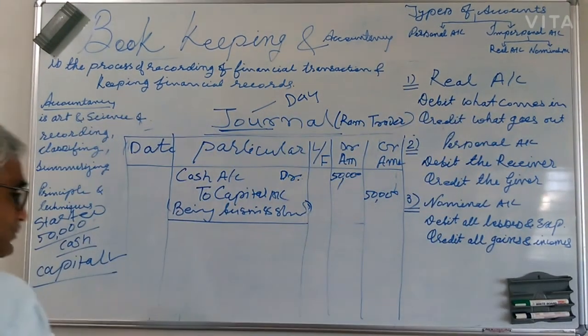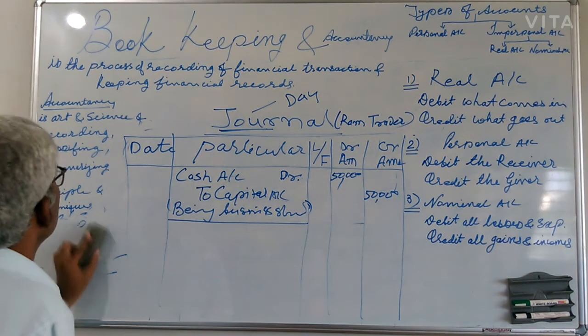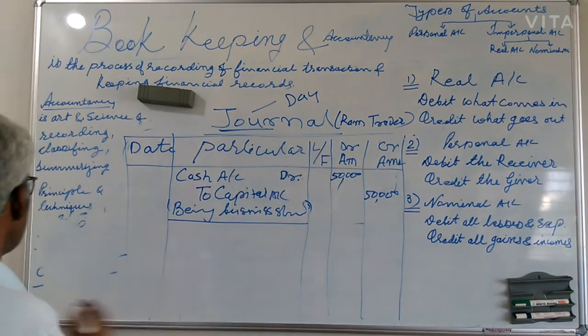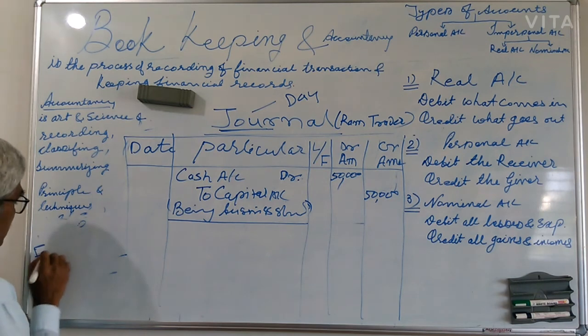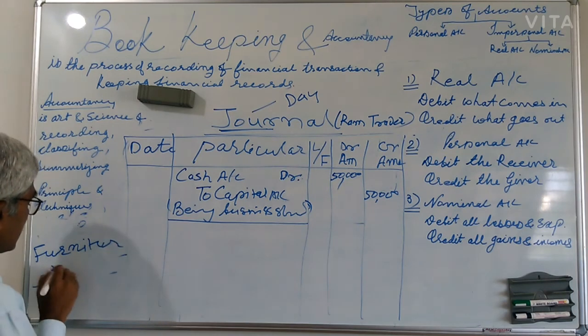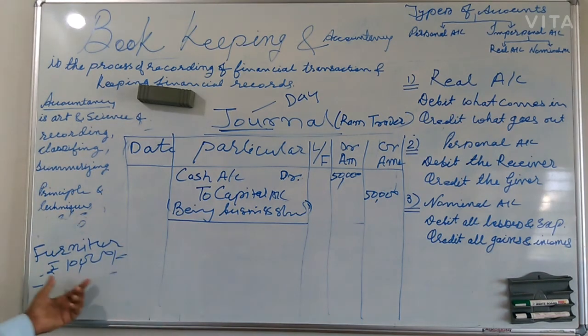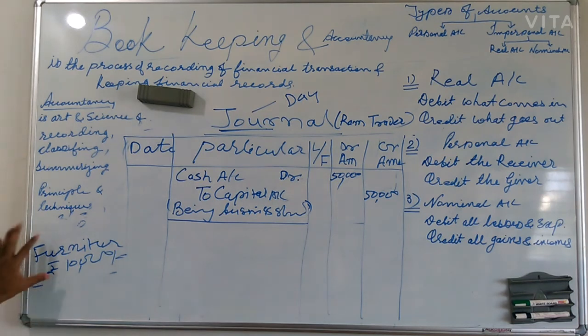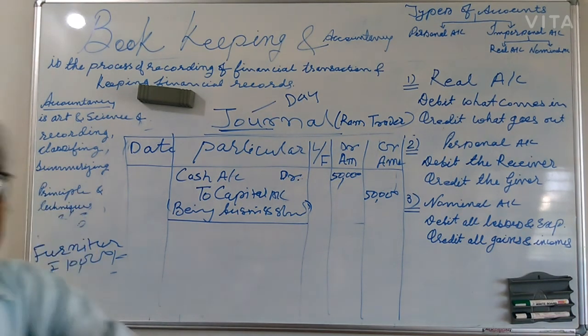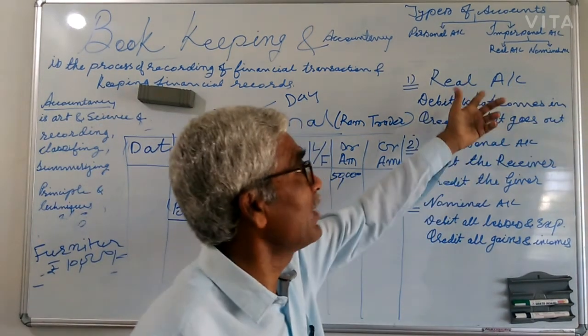After that, suppose this business purchases furniture for rupees 10,000. So what happened here? This is a financial transaction. I say furniture purchased for rupees 10,000. So firstly think, what is that? Furniture, it is an asset. This asset comes under the head real account, because all tangible assets come under it.